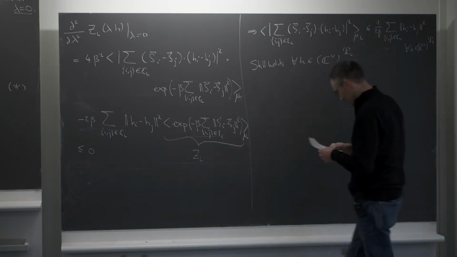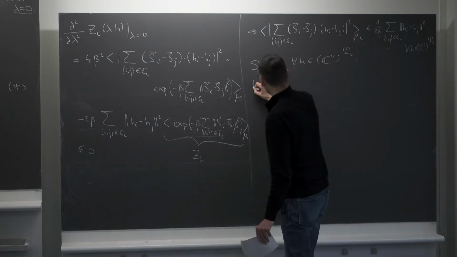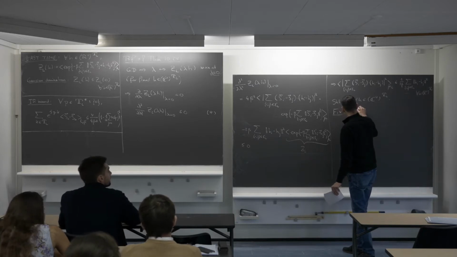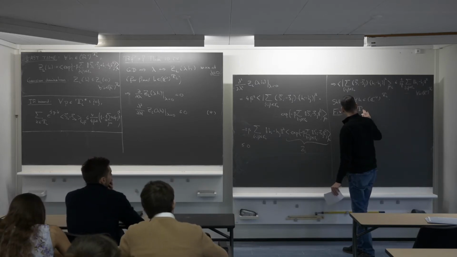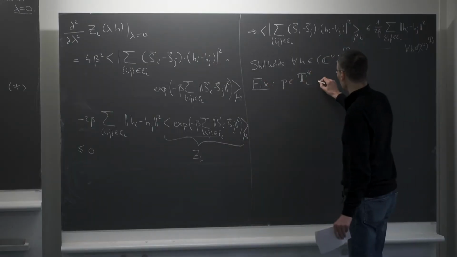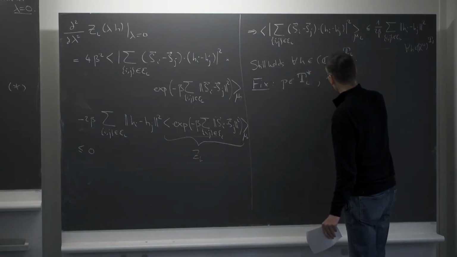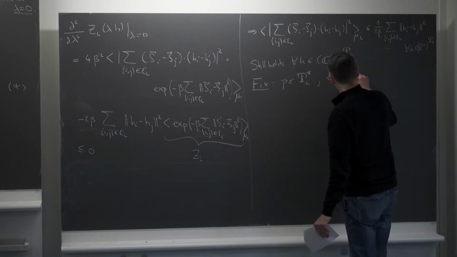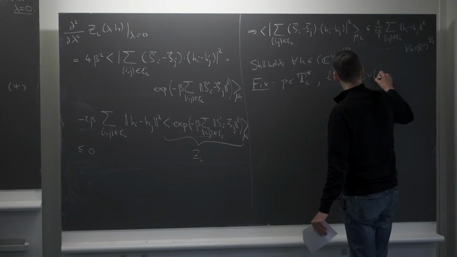Okay. So now, let's fix some p in the reciprocal torus. And let's fix some direction L in R nu, so 1 up to nu. Okay.